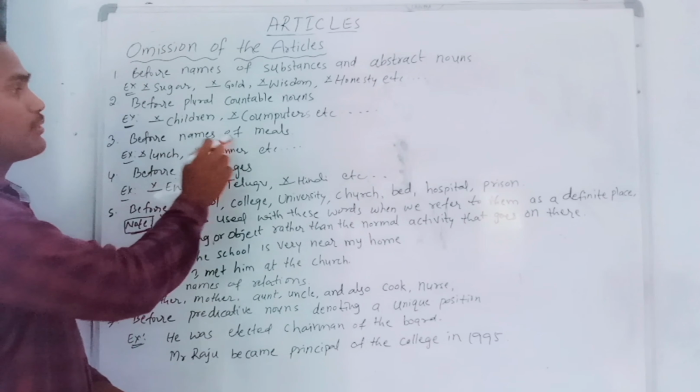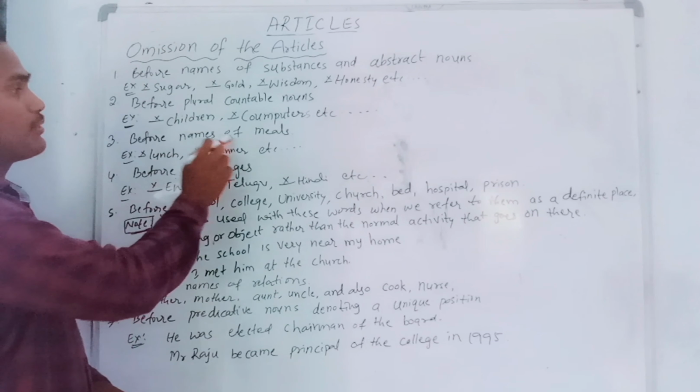So, whenever we get a church in our conversation or in our sentence, we should not use the church, the prison, the school, the university. We should not use them. But in some cases, we use the before this kind of words. In which cases? If we are talking about a particular church, particular university, particular school, then we can definitely use the before that.